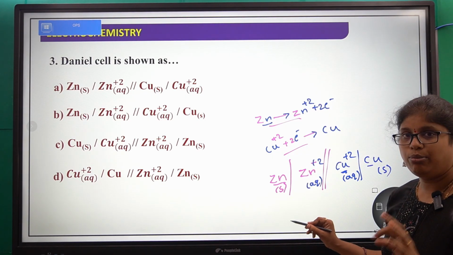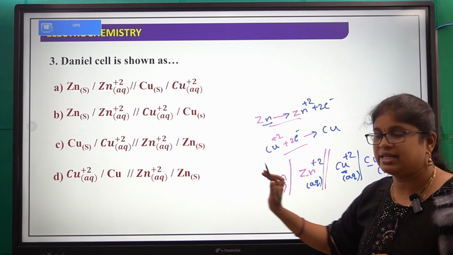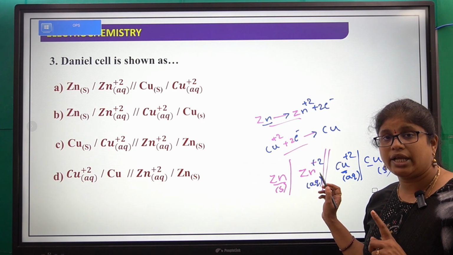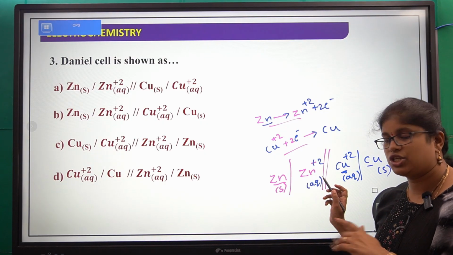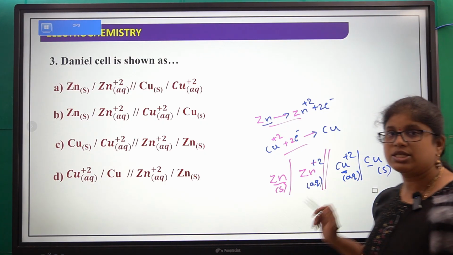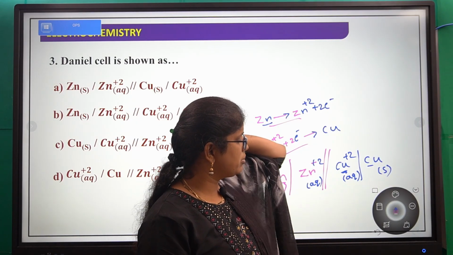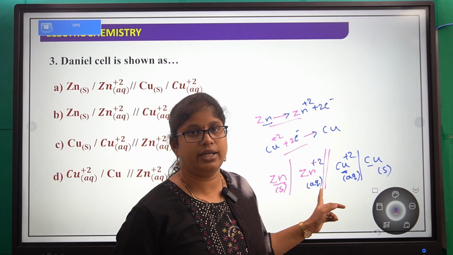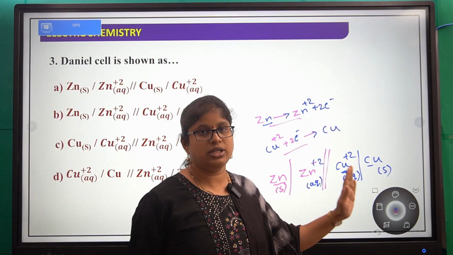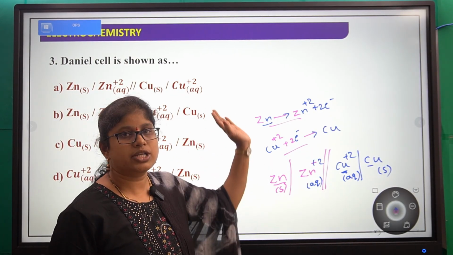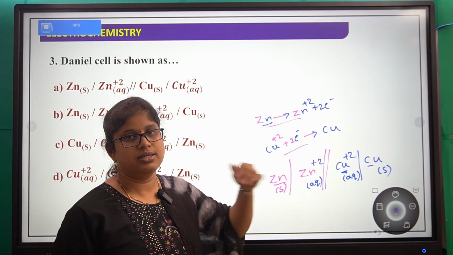Okay, and remember, in the left hand side half cell we must show oxidation. Zinc is converting into zinc plus 2, oxidation. Here copper plus 2 is converting into copper, reduction. Oxidation takes place at the oxidation half cell, that is the left hand side cell, and reduction takes place at the right hand side cell.